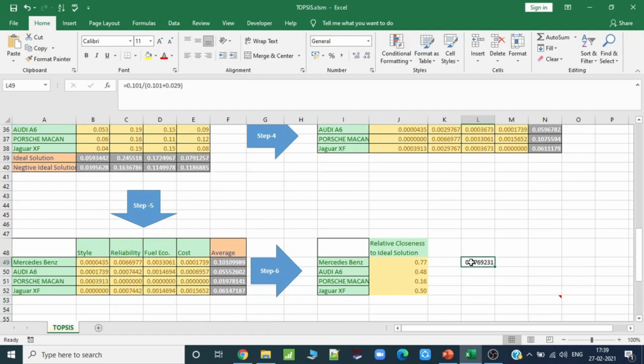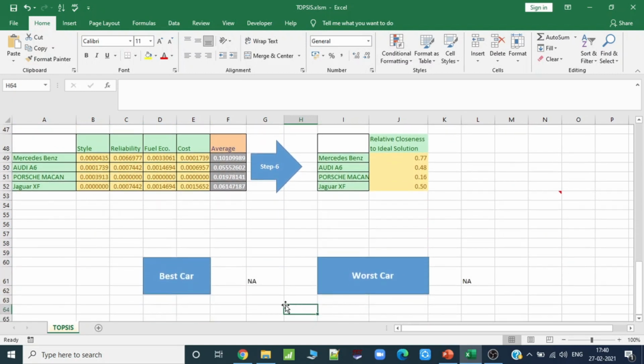So now this is actually the value of relative closeness to the ideal solution. Here we can see Mercedes-Benz has the maximum value and the Porsche Macan has the least value in this set. So we can say the best car for our project is Mercedes-Benz, and the worst car for our project is the Porsche Macan. We can use the inbuilt function that I have created. If you click on the best car, it will select the best one, and the worst car, it will select the Porsche Macan, which is the worst one.